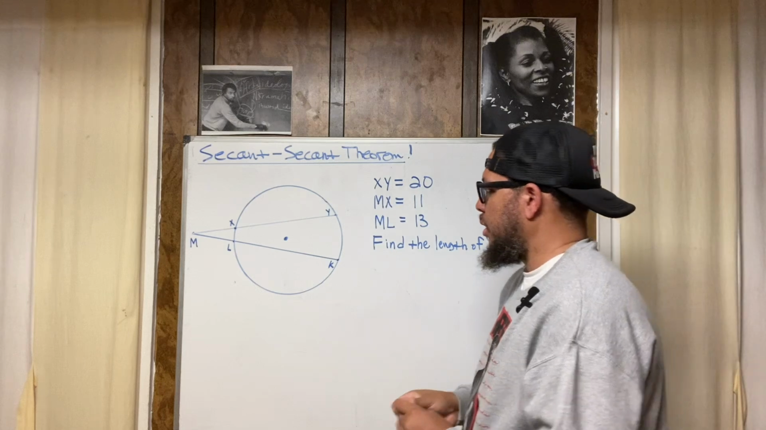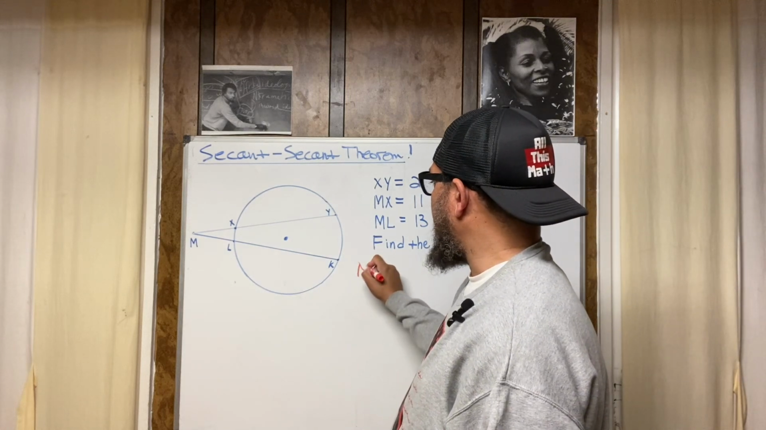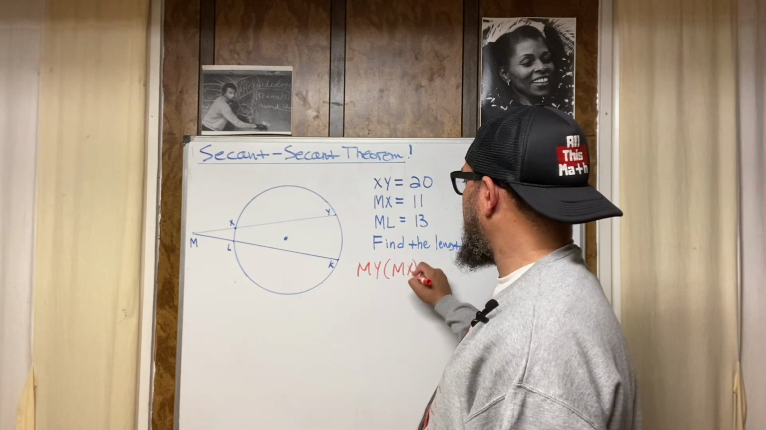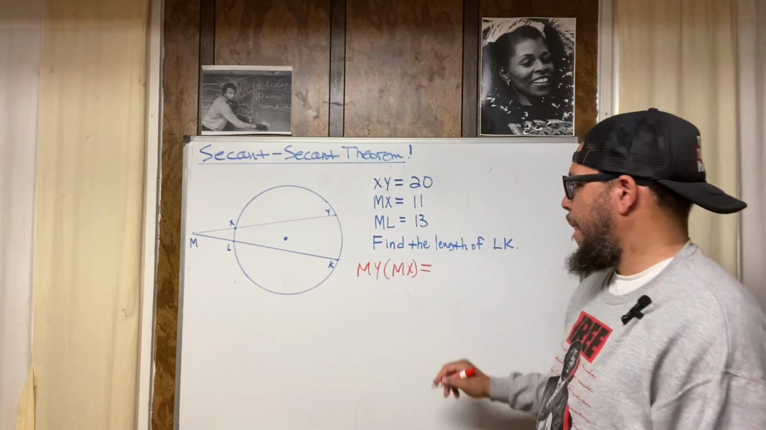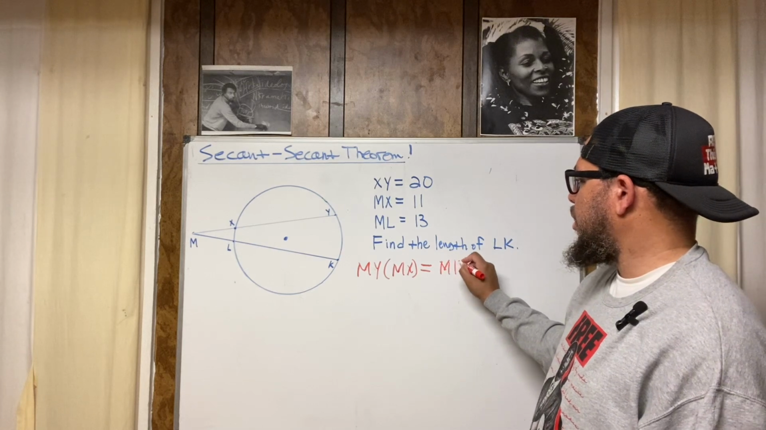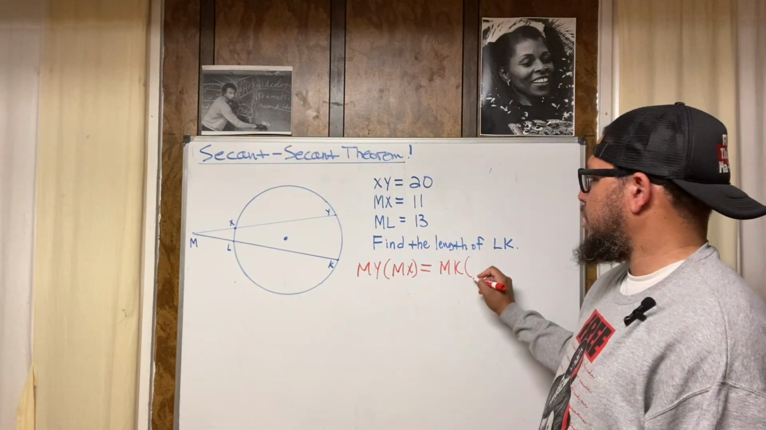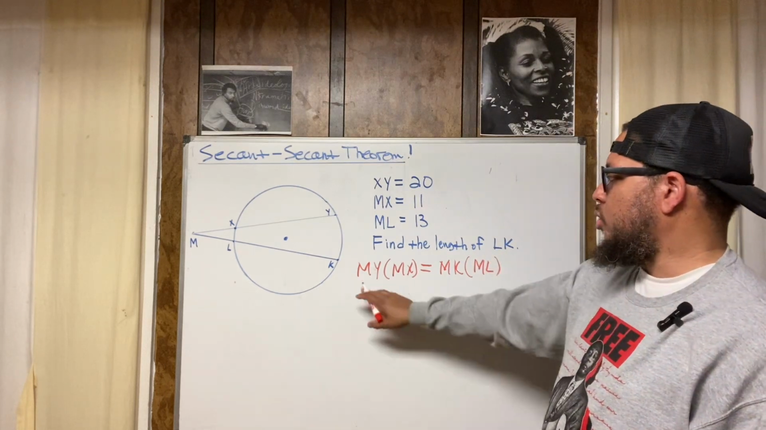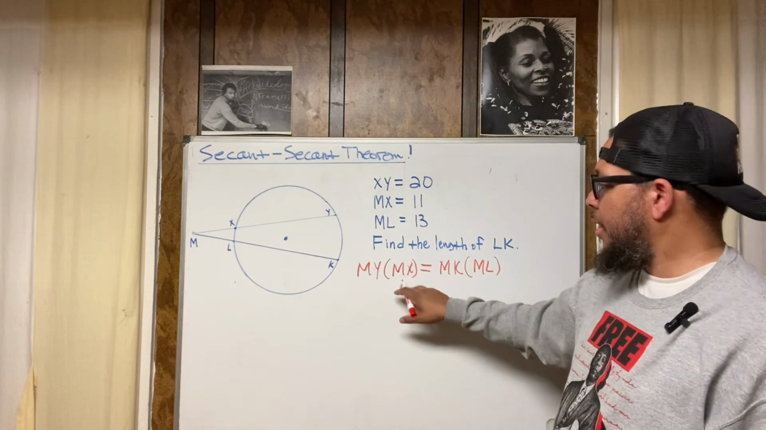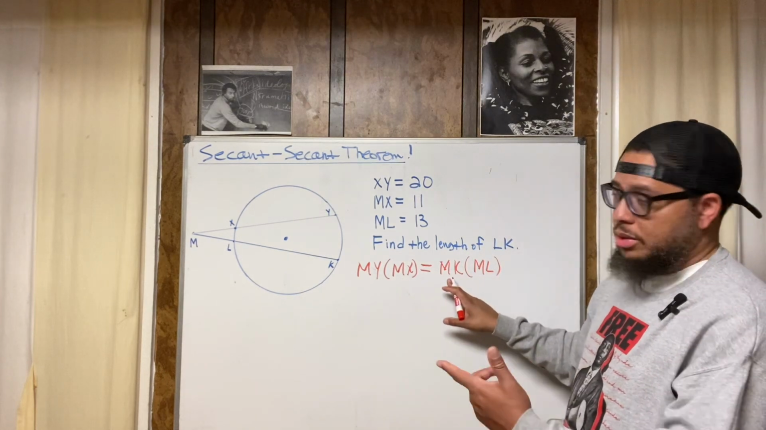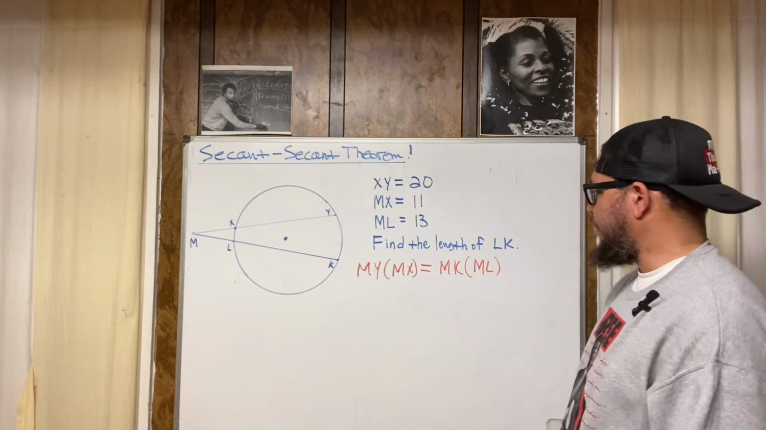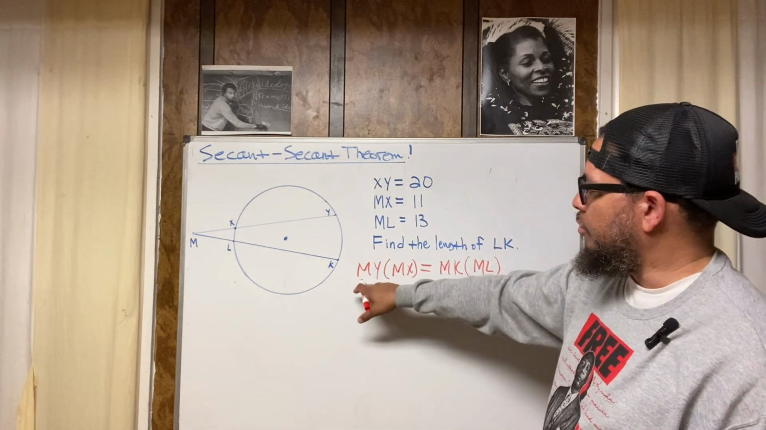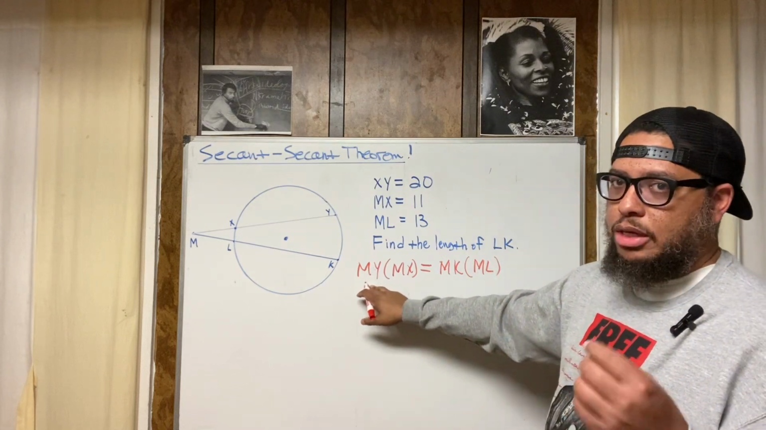So we're going to say MY times MX is equal to MK times ML. All right, so that's the whole secant times the outside part of the secant is equal to the whole of the other secant times the outside part of the other one. Now we've got our equation set up. Now let's replace our segments with their numerical values.